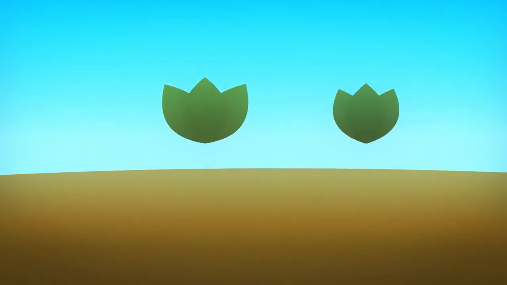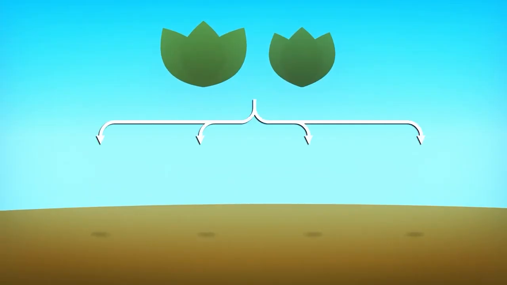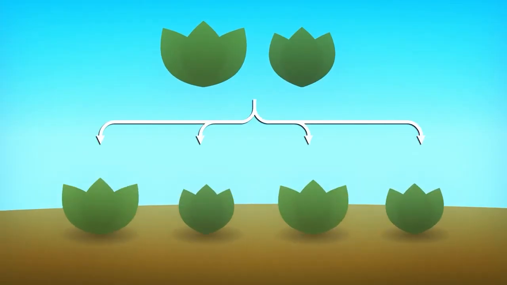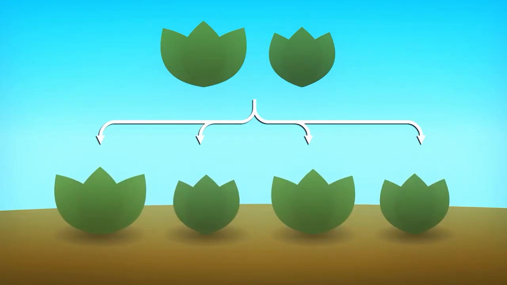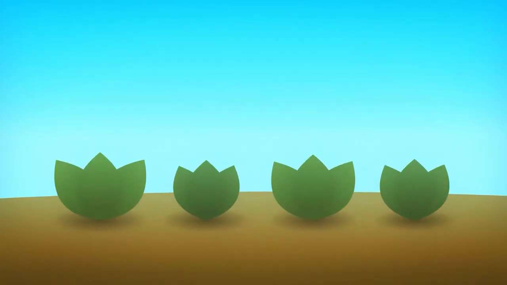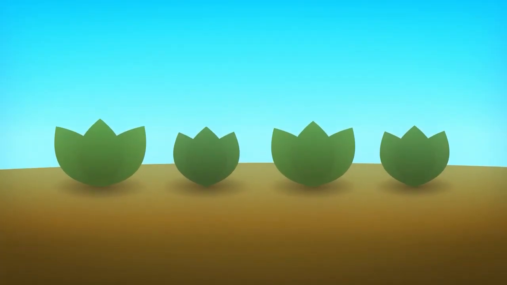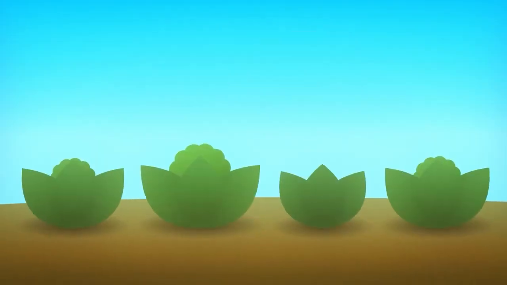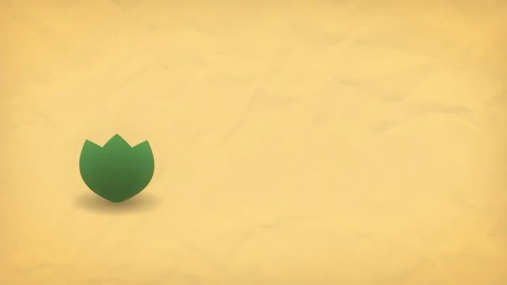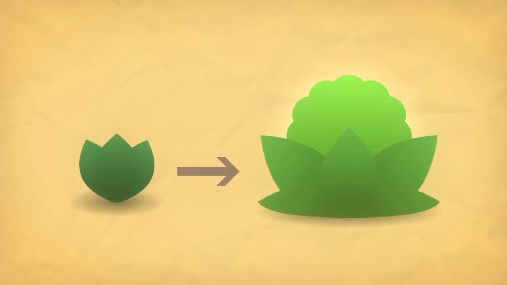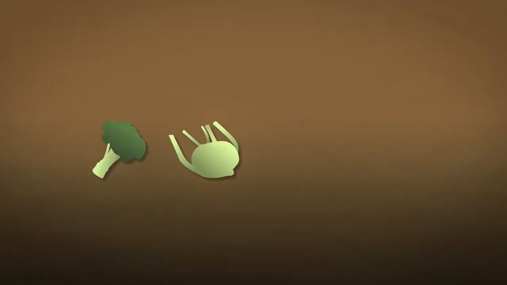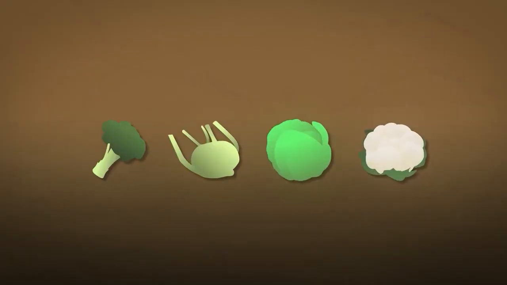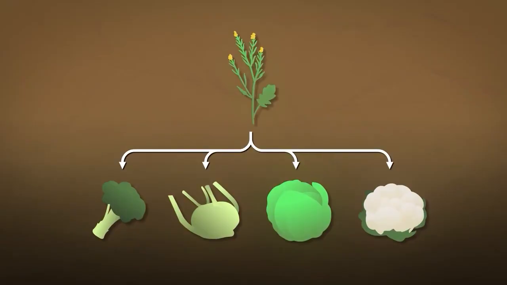The gardener allows only the most successful plants to reproduce. The new plants inherit traits of their parents, so the next generation is relatively successful compared to the previous one. But these plants have slight variations as well. Again, the desired plants are selected, and this process is repeated. In each generation, the changes are minute, but over time they accumulate and become significant, creating a new variety of the plant. Broccoli, kohlrabi, cabbage, cauliflower, and more all originated from one plant, wild cabbage, which was domesticated by prioritizing different properties.